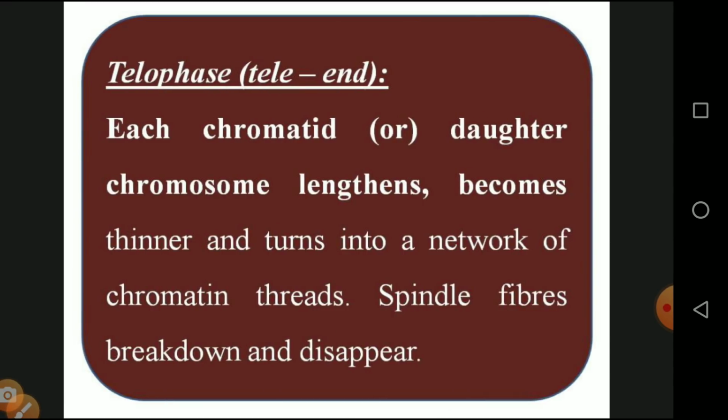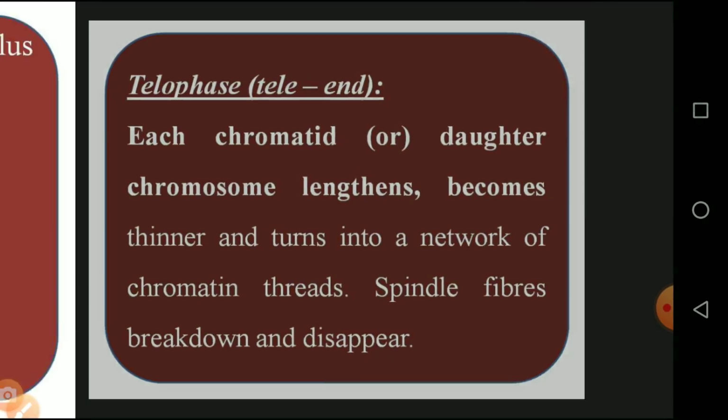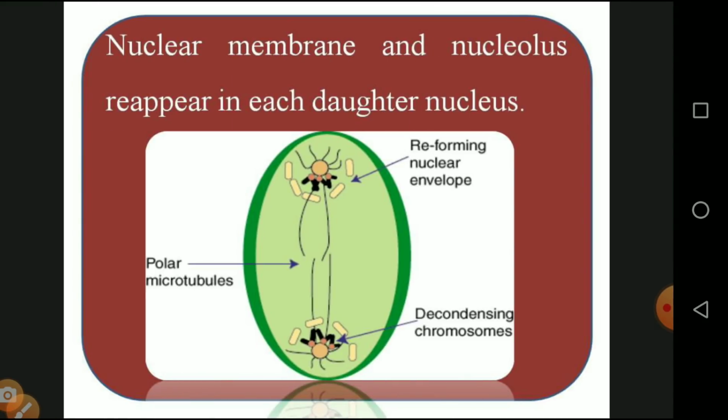And the last one is called telophase. Telo means end, so we come to the end. Each chromatid or daughter chromosome lengthens, becomes thinner and turns into a network of chromatin threads. Spindle fibers are broken up and disappear. Then the nuclear membrane and nucleolus reappear and daughter cells are formed. So now the 2 new nuclei are ready. These daughter nuclei are ready and undergo cytokinesis.